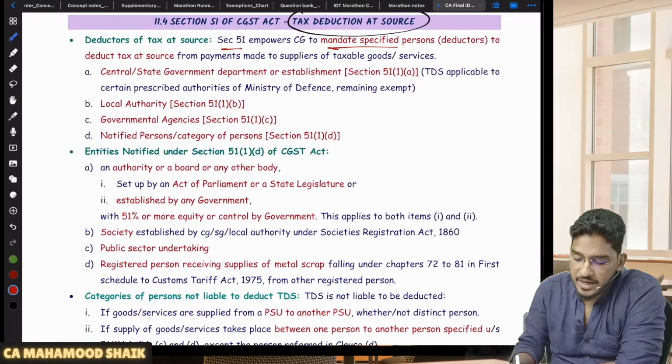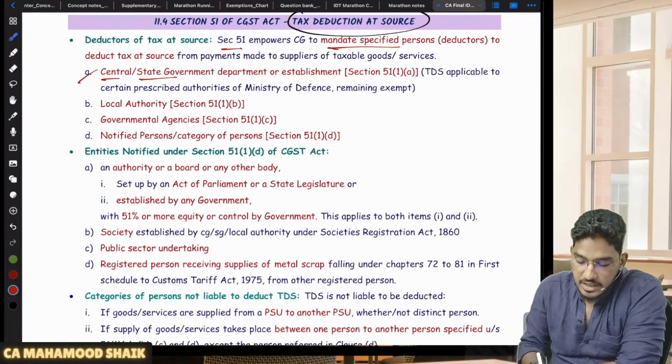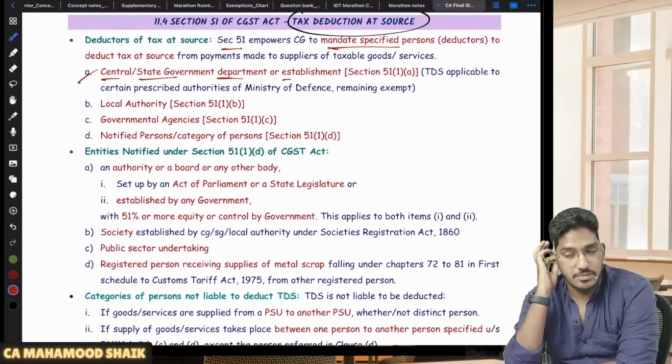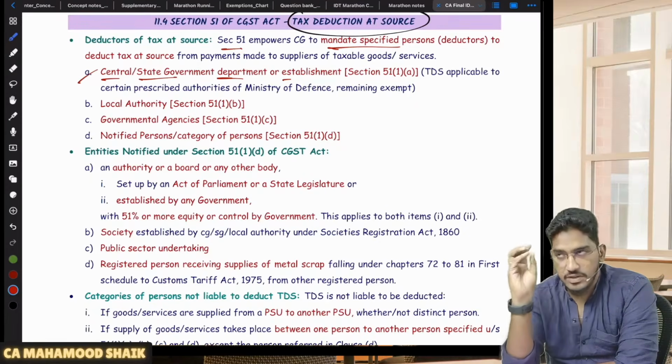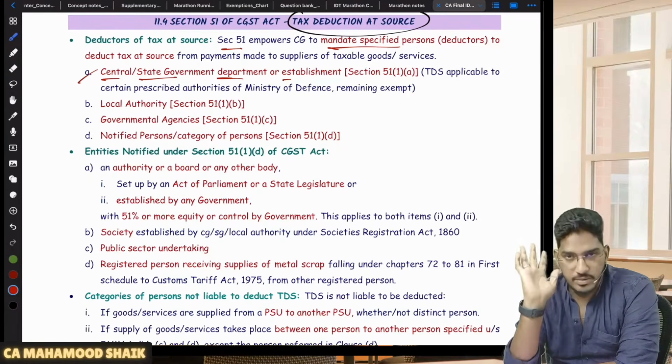So central government has mandated specified persons to deduct TDS. Who are they? Number one, central or state government department or establishment. Or if I have to put it in other terms, department or establishment of central government or state government, except Ministry of Defence. So when it comes to Ministry of Defence, only for a few departments of Ministry of Defence, TDS will become applicable. For the rest of the departments, TDS will not become applicable.